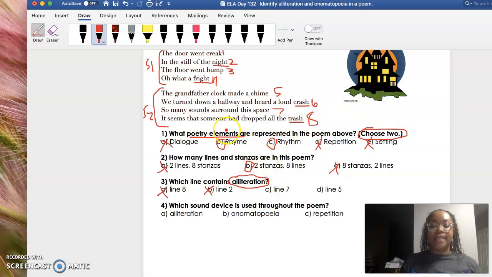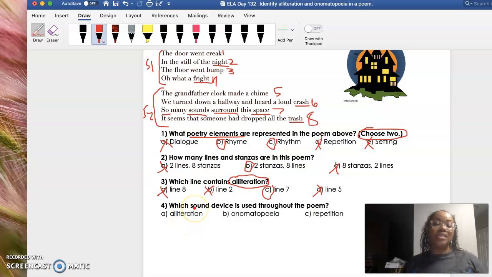Remember, it's always best to eliminate choices so that you can get down to the right choice. C, line 7. So many sounds surround this space. They all have the sound. But just to check, let's go to line 5. The grandfather clock made a chime. None of those words really have the same sound, so I know that my answer must be C.